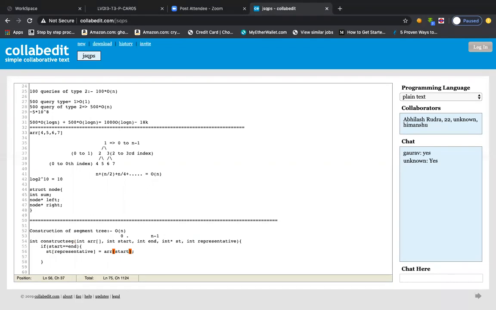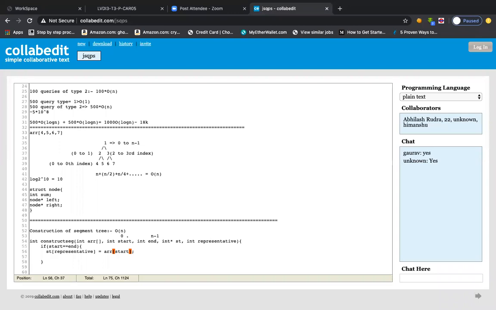So Sasi is asking a question: if we have the array 4, 5, 6, 7, 8, in that scenario, what will happen? You see, the base case will be the same, but there will be a difference. Why? No matter whether you have an even number of elements or an odd number of elements, the leaf nodes will be equal, isn't it? But the difference will be in the number of representative nodes. That part we'll discuss further.